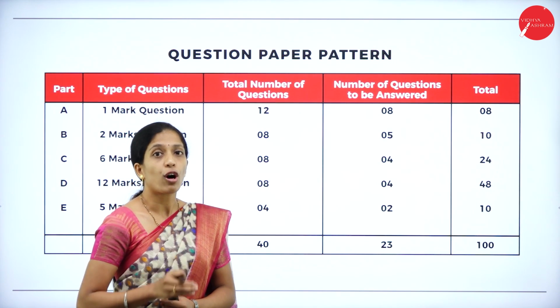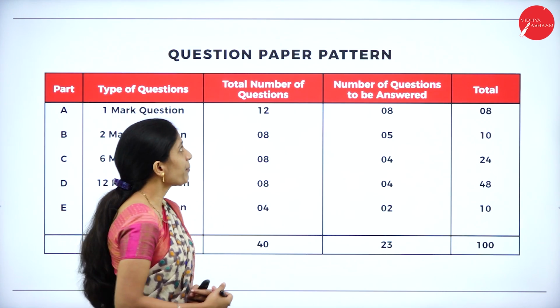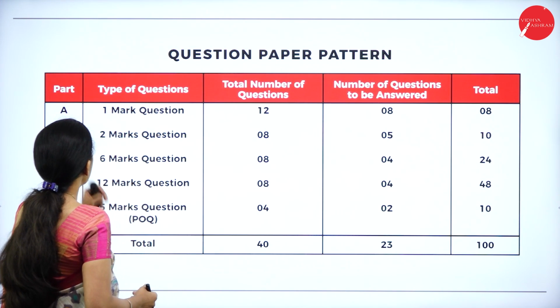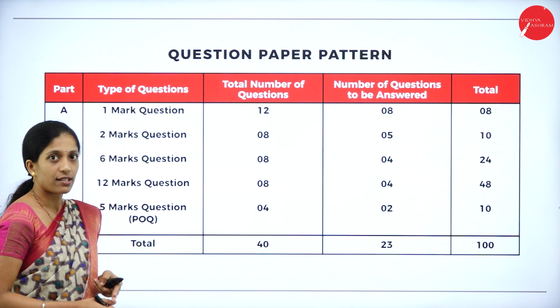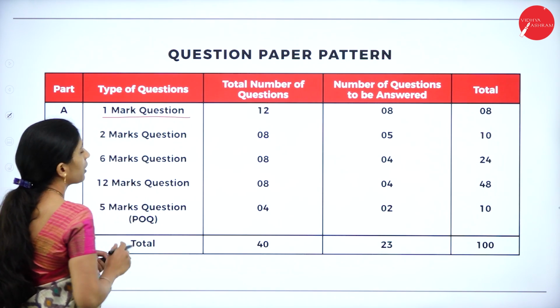Here, number of options in each and every section have been increased. So go through this. So your question paper pattern for this year will be, under part A, the type of questions will be 1 mark question.